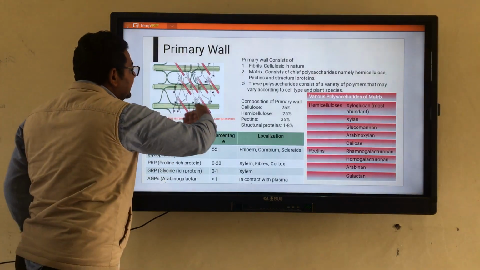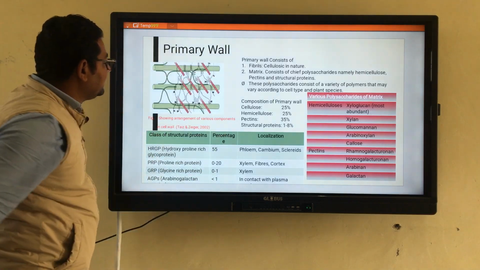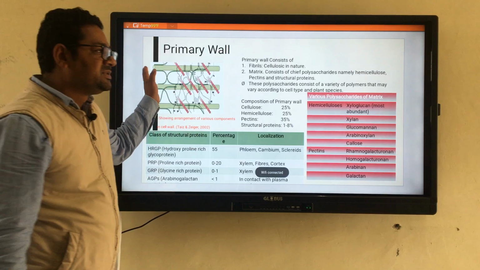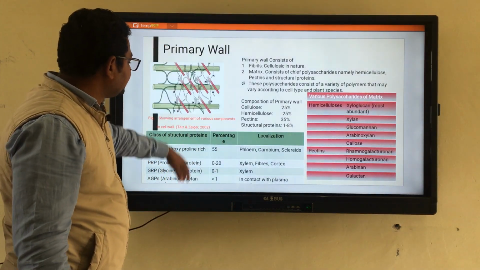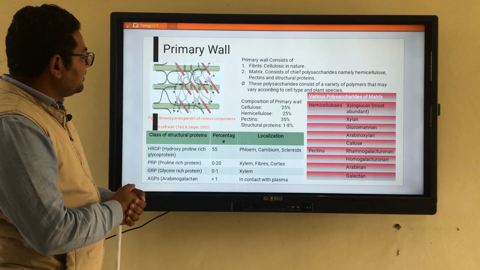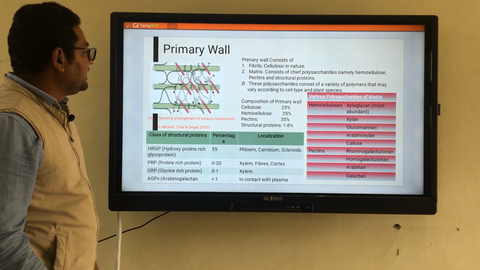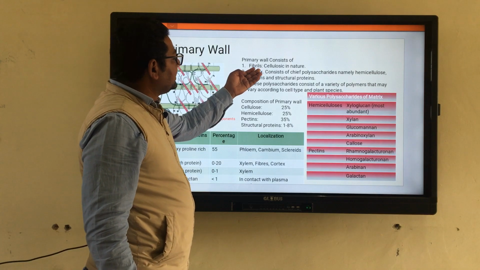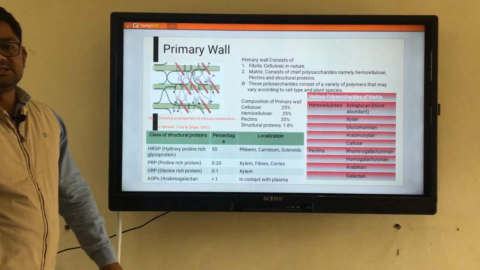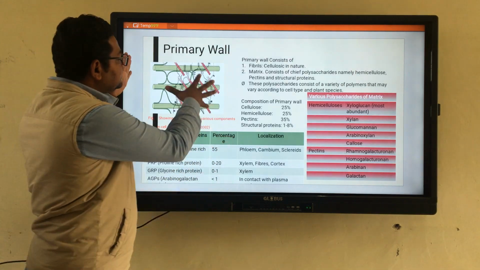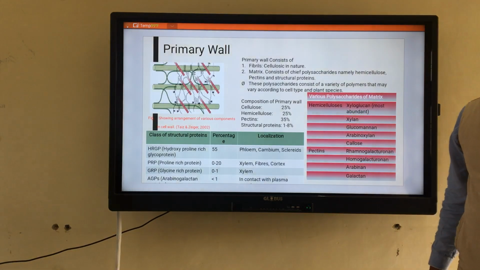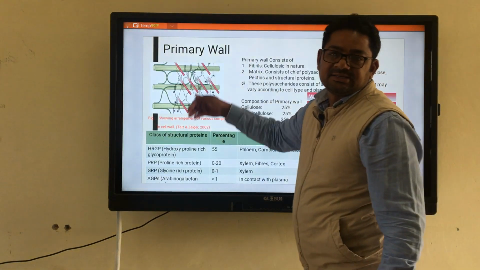dark zigzag linings. These linings consist of another material, the pectins, and along with this there are certain proteins which are showing the red color in this diagram. So we can say this primary wall consists of two important areas: one is the fibrils, and the other is the matrix. The fibers are forming a crystalline structure.